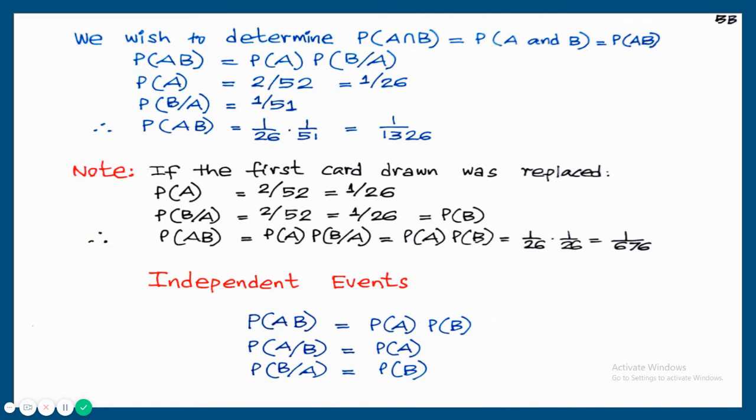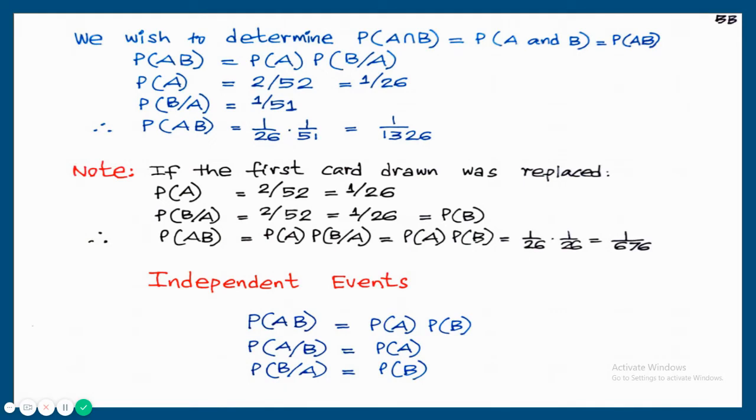Total number of cards is 52. Number of favorable outcomes is 2. So probability is 2 upon 52, that is 1 upon 26. Next, probability of B given A. The meaning of this is, in the first experiment, we got a red ace. Then what is the probability of getting a red ace in the second experiment? That is probability of B given A.